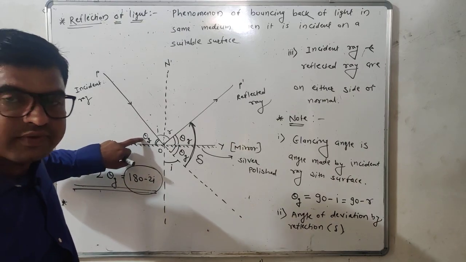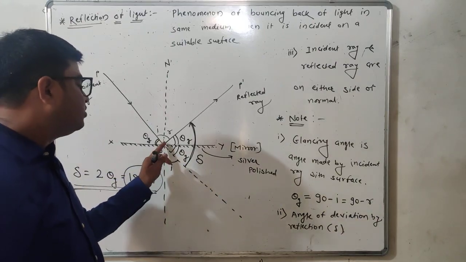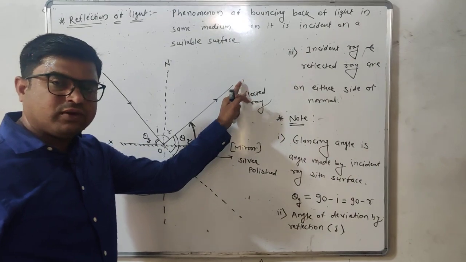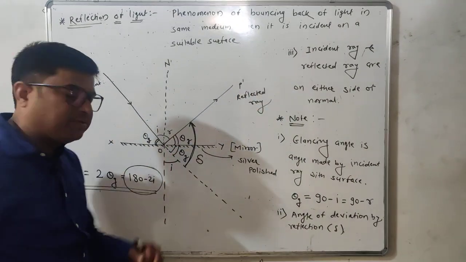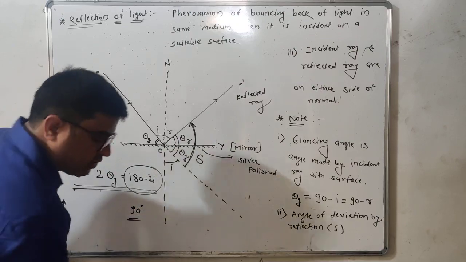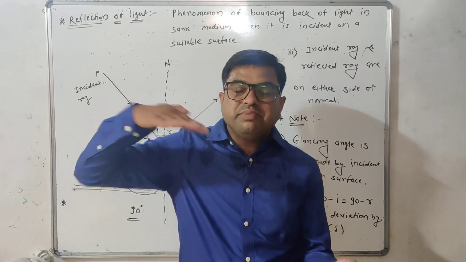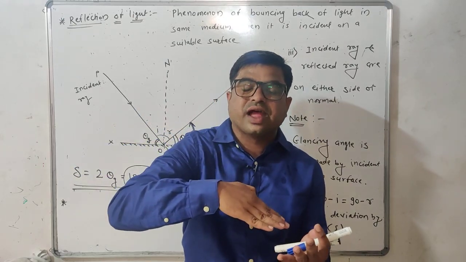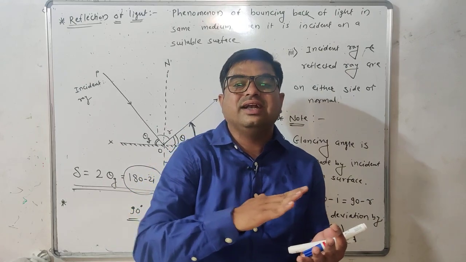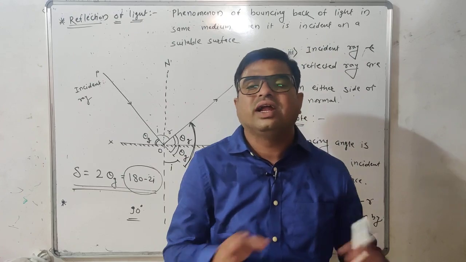Now this ray of light should travel along this dotted path, but due to reflection it travels along this path. Therefore the angle of deviation in this example will be exactly 90 degrees. That means whenever a ray of light is incident on any plane reflecting surface at a 45 degree angle of incidence, it is deviated from its original path by a right angle, or 90 degrees.